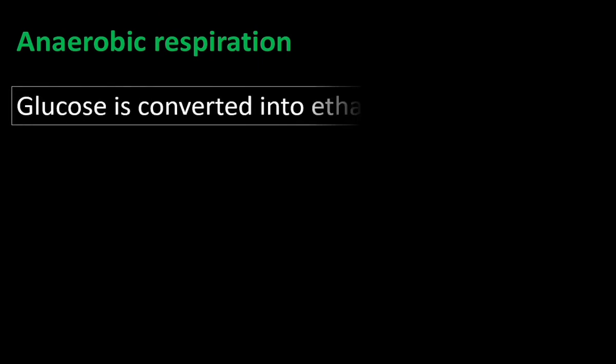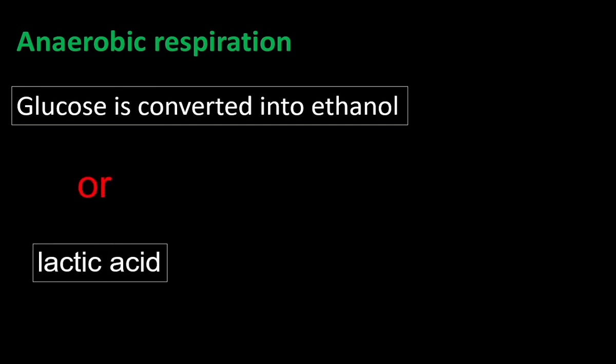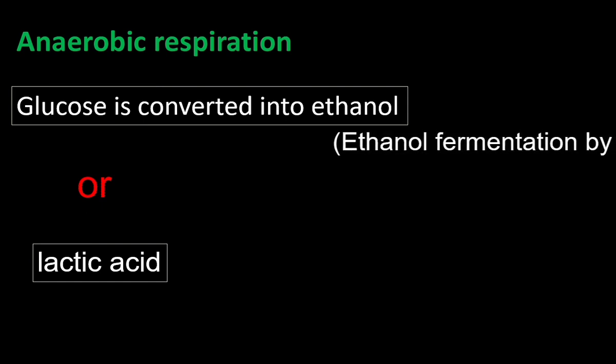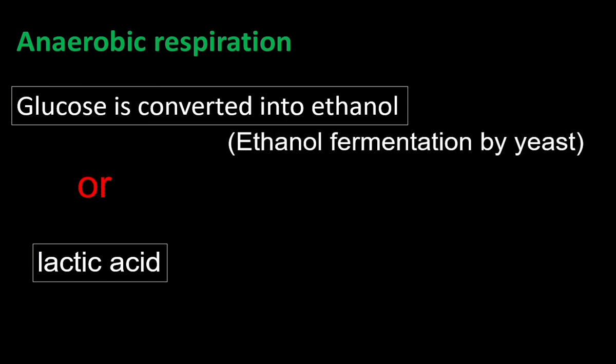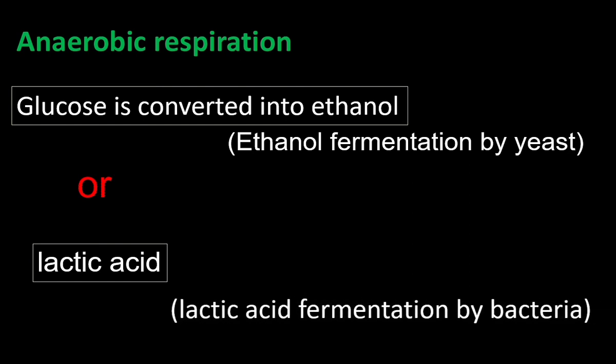Anaerobic respiration takes place in the absence of oxygen. Here glucose is converted into ethyl alcohol or lactic acid. This is also called fermentation. Ethanol fermentation is done by yeast. Lactic acid fermentation is done by lactic acid bacteria.